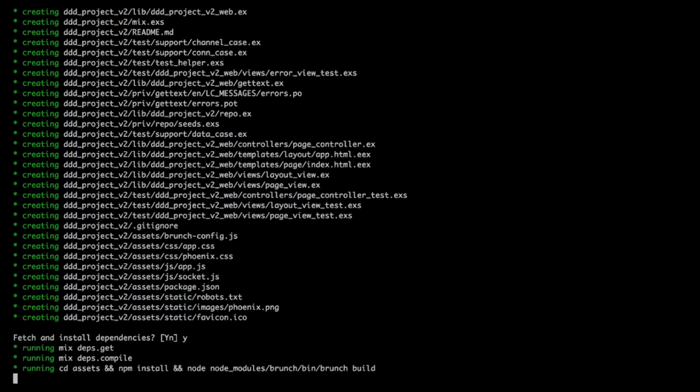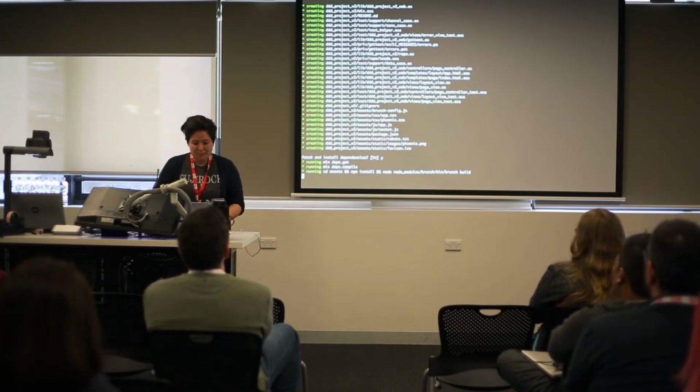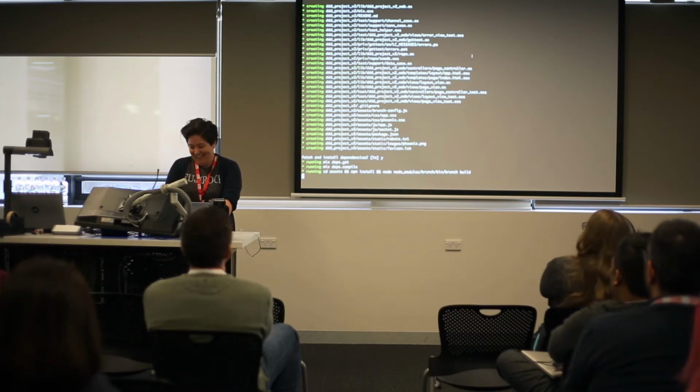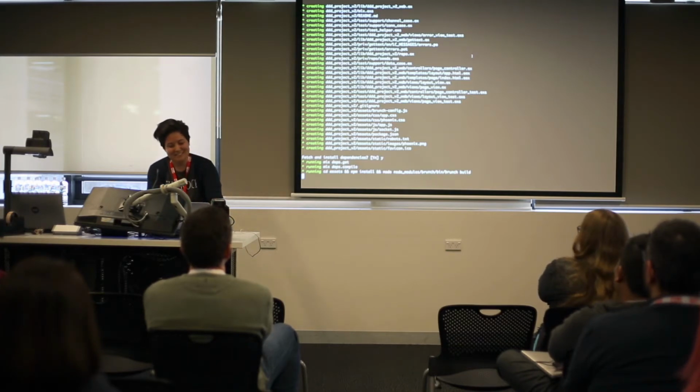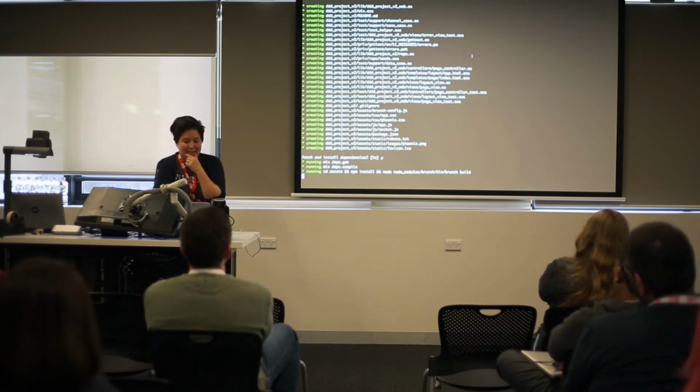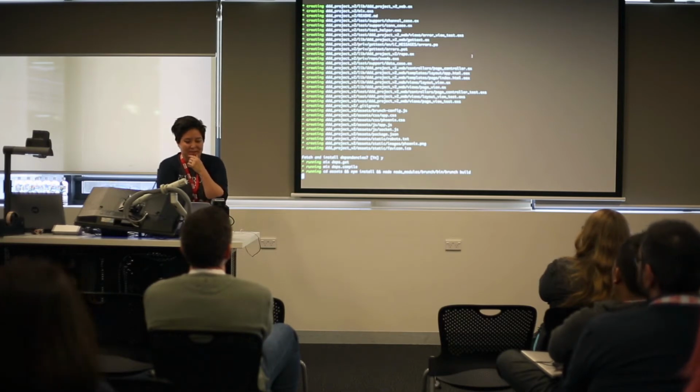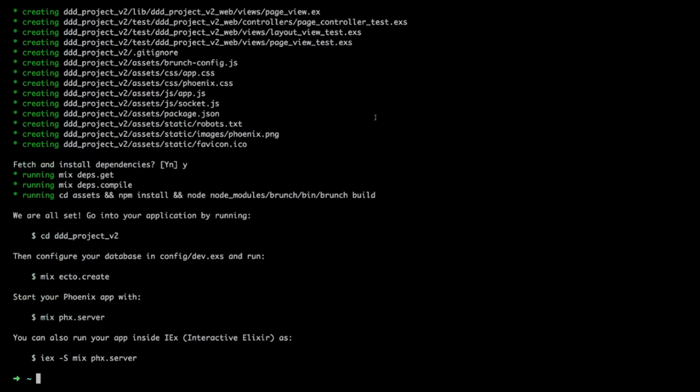This might take a couple of minutes, so I have one prepared earlier as well, which I'll maybe bring up. Let's see how this goes. It's not great. Yeah, I've connected to my phone as a hotspot. I practiced a few times. It should come up in a second. So yeah, you can get up and running using Elixir and Phoenix quite quickly. And here we go. So we'll just go into the project that was just created.